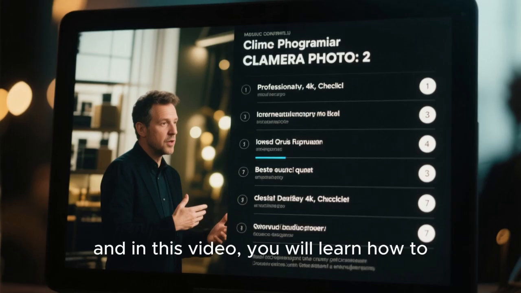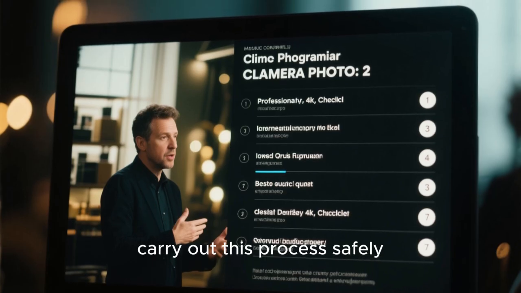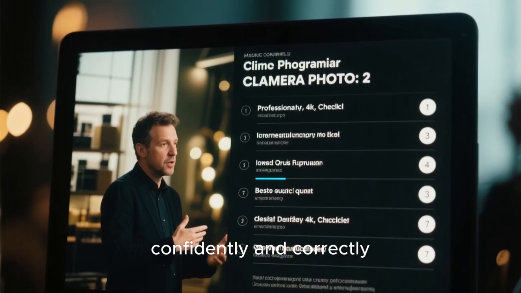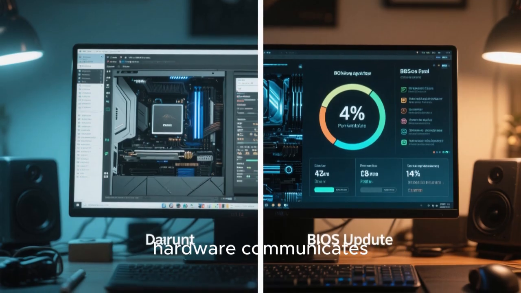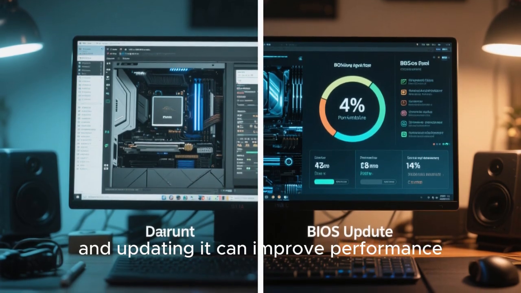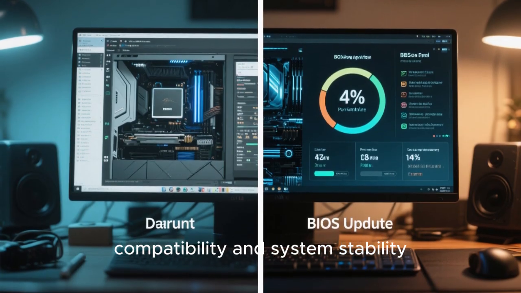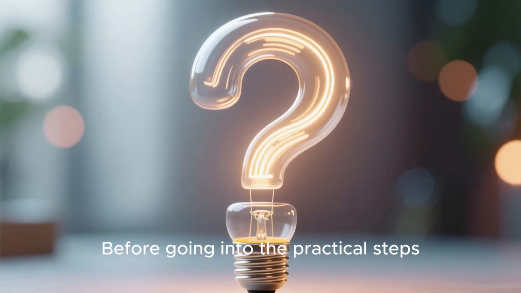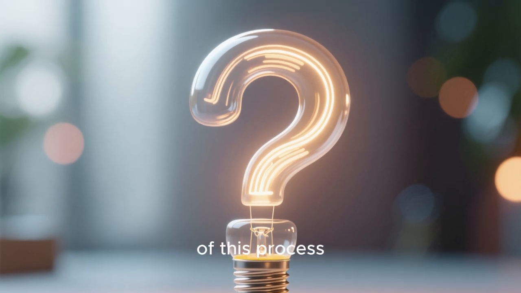Updating the basic input-output system on your computer is one of the most important maintenance tasks you can perform, and in this video, you will learn how to carry out this process safely, confidently, and correctly. The basic input-output system controls how your hardware communicates with your operating system, and updating it can improve performance, hardware compatibility, and system stability.